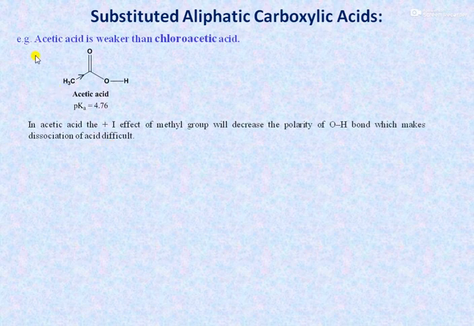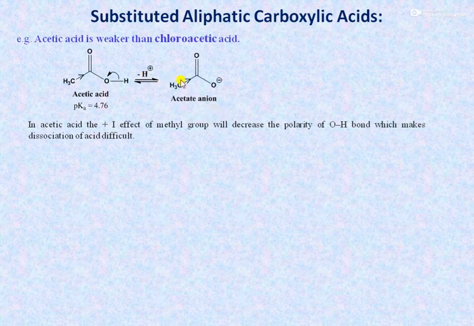Then we can say, for example, acetic acid is weaker than chloroacetic acid. Now in the case of acetic acid, as we discussed previously, the methyl group shows an electron donating inductive effect, due to which the polarity of the OH bond will be decreased, and that makes dissociation of the OH bond difficult. And if it dissociates, it gives a proton plus acetate anion.